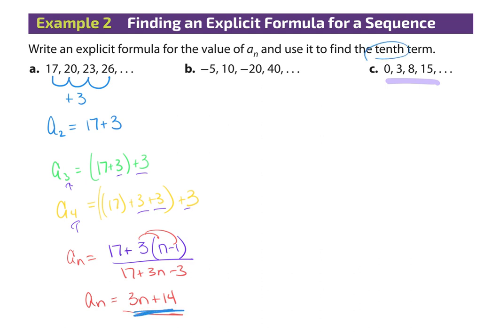Once you have the explicit formula, explicit means I don't need anything in front or anything behind it. I can go straight to the 10th term by plugging in a 10. And so if I wanted to know what a sub 10 would be, I would literally just say 3 times 10 plus 14. 10th term.